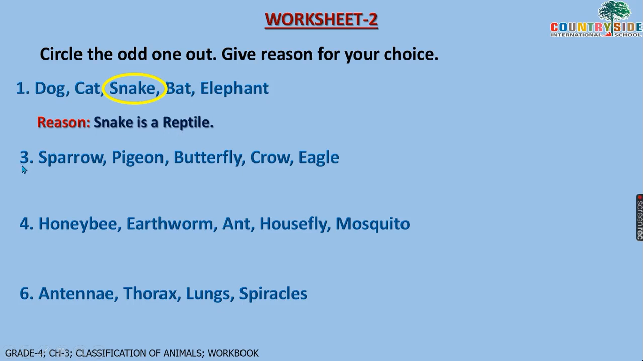Then I have taken the third. Second you will try. Sparrow, pigeon, butterfly, crow, eagle. So what will be the odd one, children? Butterfly. Why? Because butterfly is an insect. Sparrow, pigeon, crow, eagle, they are birds. They are not insects.